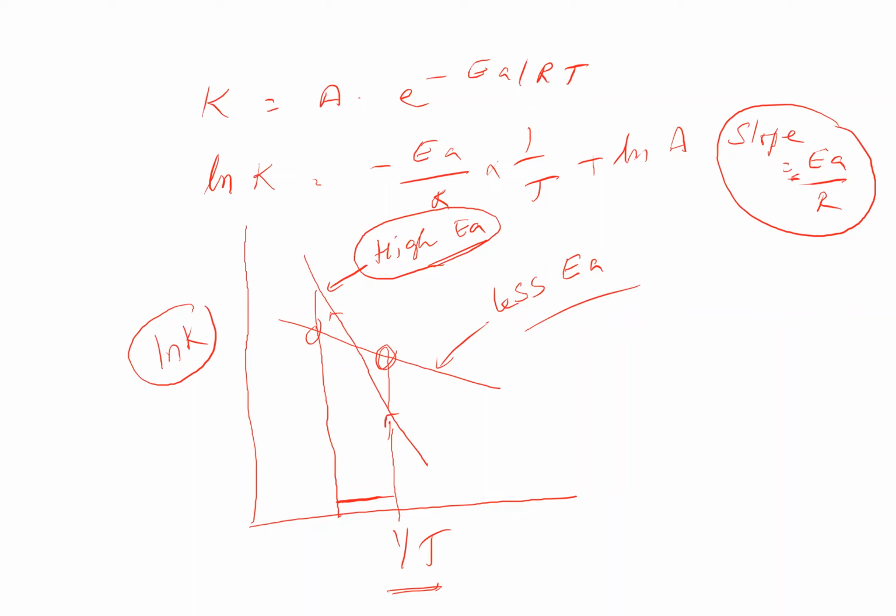So if EA is higher, we can say the reaction of higher EA is said to be more temperature sensitive. When you use the words more temperature sensitive, it means it is responding to temperature very highly. A slight increase of temperature will change its rate many times over. That is said to be highly sensitive towards temperature. Whichever has higher EA is going to be more sensitive in nature. That is called temperature sensitivity. That is one point related to the Arrhenius equation.